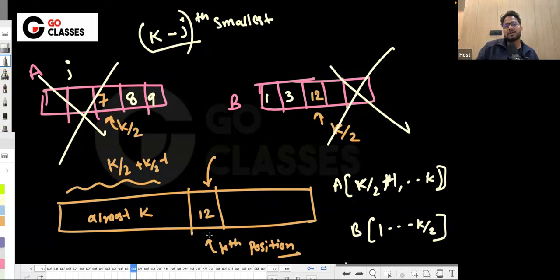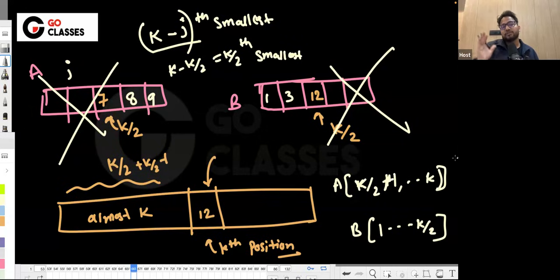So basically you can say that those positions are not there. Now instead of k, the j value is k by 2, so basically k minus k by 2, which is k by 2 smallest. Okay, now instead of k, I want to find out the k by 2 smallest, right?